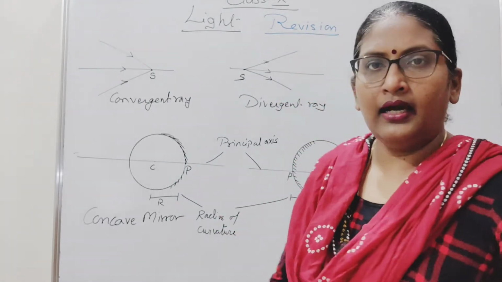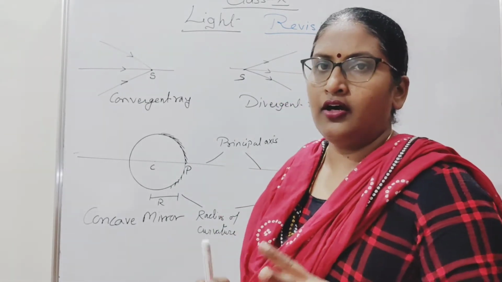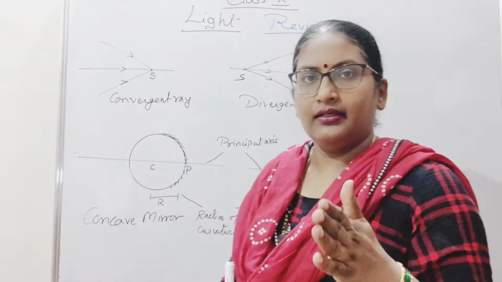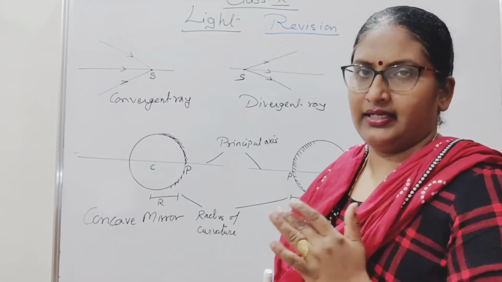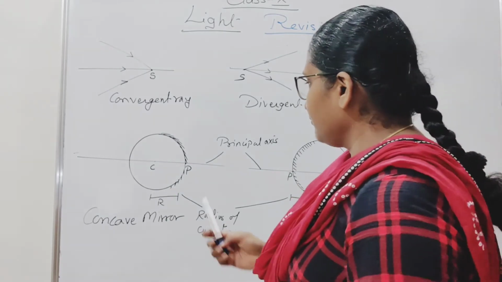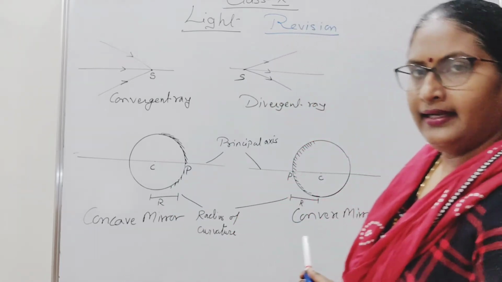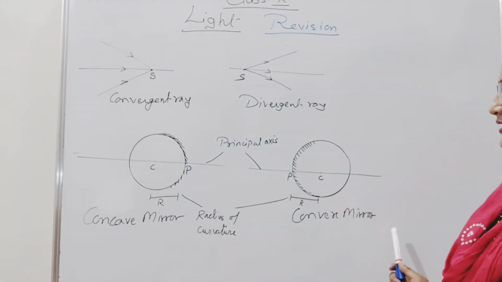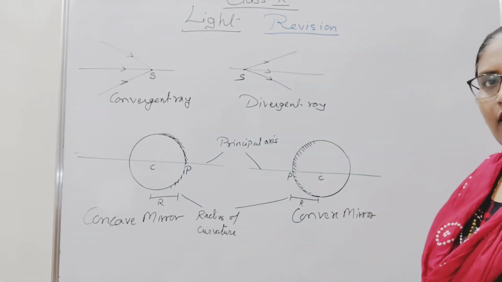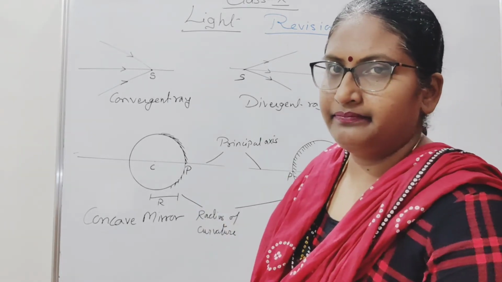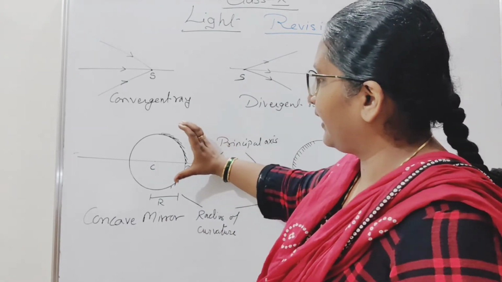There are two types of spherical mirror. We have learned about the plane mirror, now we will learn about the spherical mirror. One is the concave mirror and the other is the convex mirror. How will you remember concave? Concave, cave.